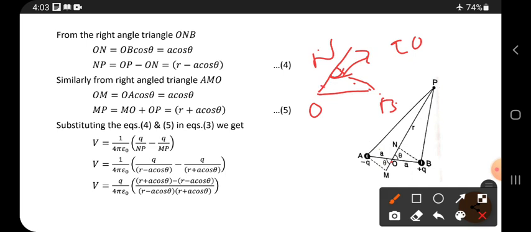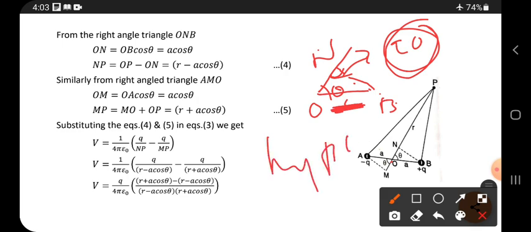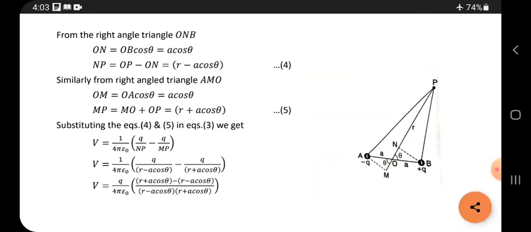But in which side is the angle? At the point O the angle is theta. The side opposite to the 90 degrees is called the hypotenuse. You must remember that the side opposite to the 90 degree angle is called the hypotenuse. So OB is the hypotenuse. Opposite to theta is the opposite side. So this side is the hypotenuse, this side is opposite, and this is the adjacent side.